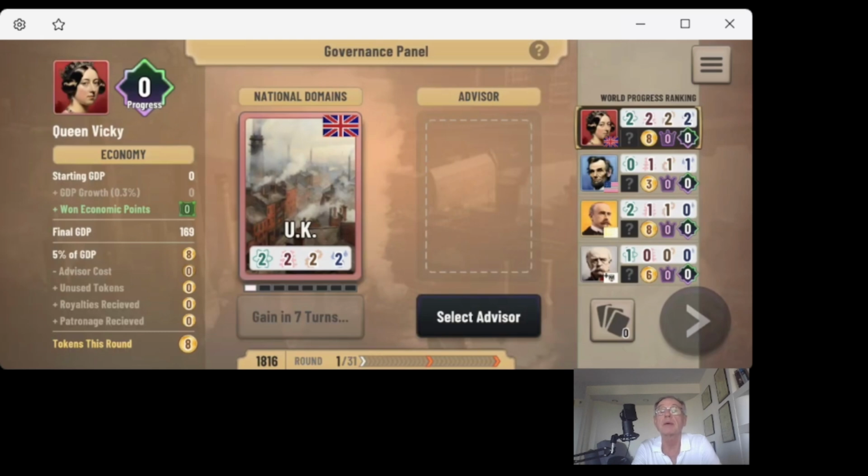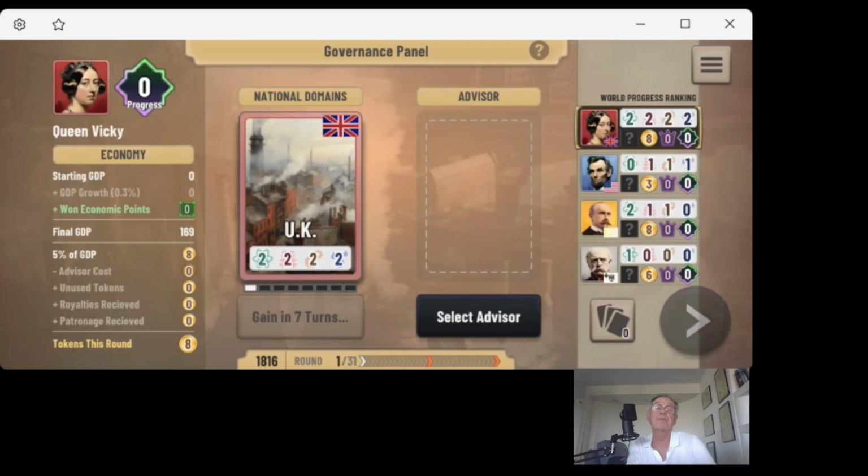However, beware, UK, that Germany has an educational system which is maybe superior to that of the UK, and those numbers will increase rapidly as the game progresses. So don't get too cocky. These domain strength points can be augmented by domain strength points provided by advisors, and we'll see how that works as we move on here.